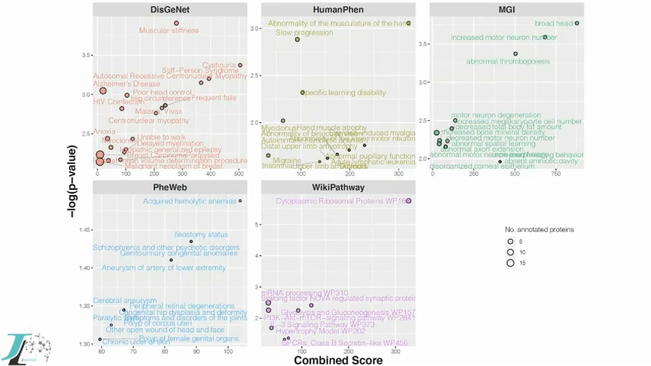The enrichment analysis of TPP-identified proteins showed associations with various diseases and pathways, including muscular stiffness, neurodegenerative diseases like Alzheimer's, epilepsy, and breast cancer, suggesting potential therapeutic implications of celecoxib in these areas.